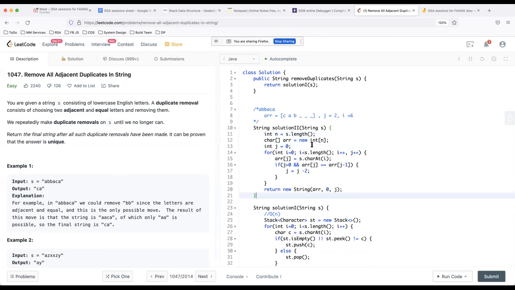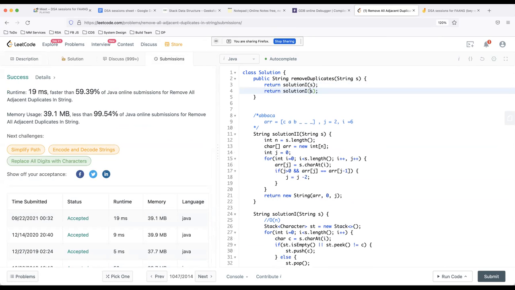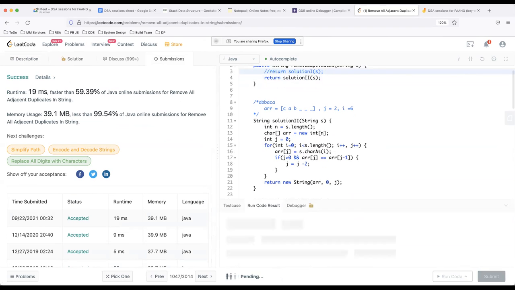Here only one traversal I'm doing, that's it. It's O of n, pure O of n. I'm not even doing a second traversal, and that's why it is a better choice. Even in the submissions, you will see the runtime of the previous one is pretty bad. But if I do the second solution and comment out the first one, let's try it out.